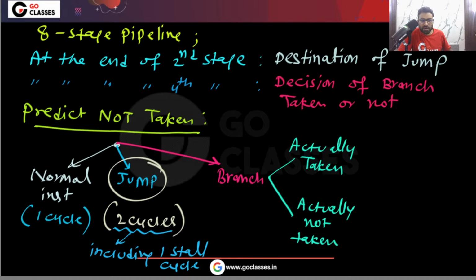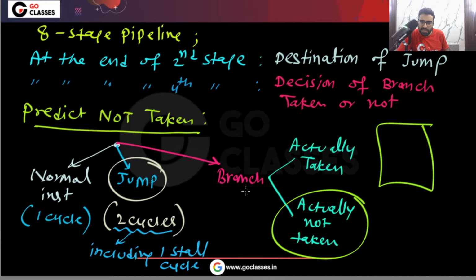Yes or no? Now you tell me, if this branch is actually taken, but what you are predicting... first let me discuss actually not taken. Okay, this is easier. So first let's discuss actually not taken. If your branch is actually not taken, what does it mean? It means that the correct next instruction to execute is the next instruction in the fall through path, or in the program text, the next instruction of this branch instruction. Okay, do you agree with me?